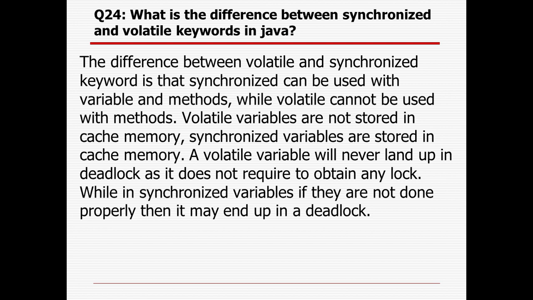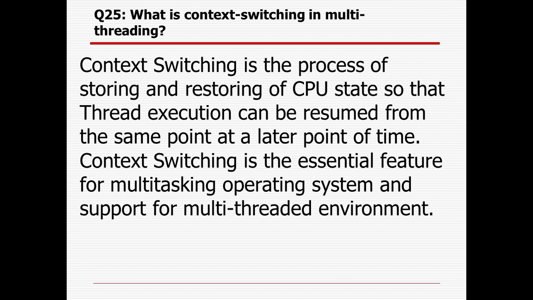Volatile variables, as they are not stored in cache memory, will never land up with deadlock, as they do not require obtaining any lock. But for synchronized, if they are not done properly, there can be a deadlock.